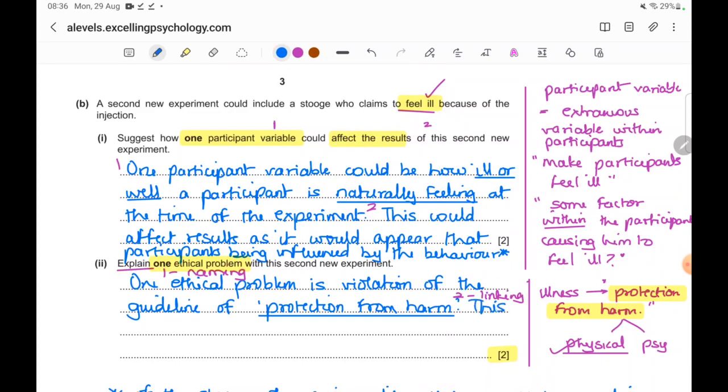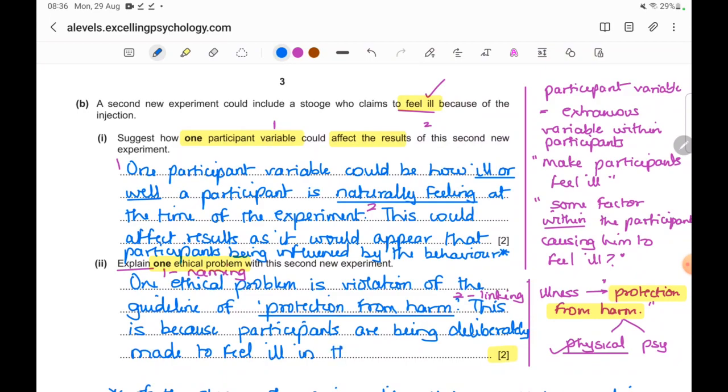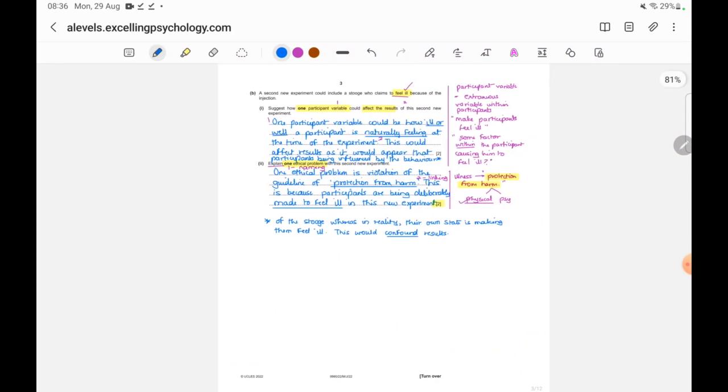This is because I'm explaining. So, this is because participants are being deliberately made to feel ill in this new experiment. Okay, so that completes it. It's been really simple.